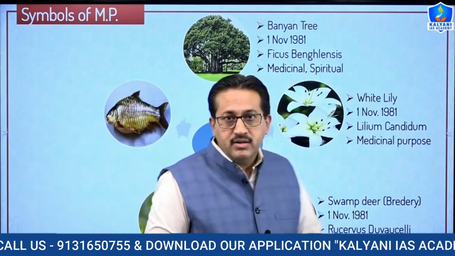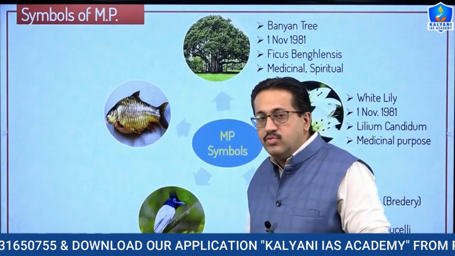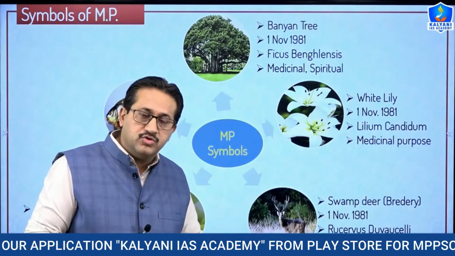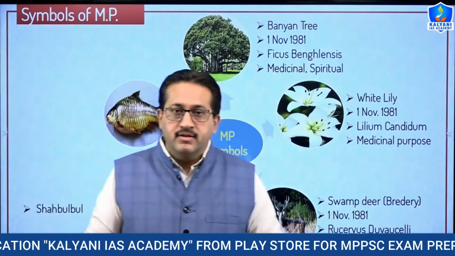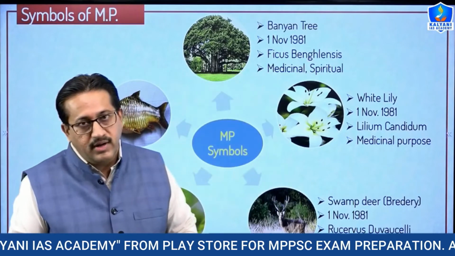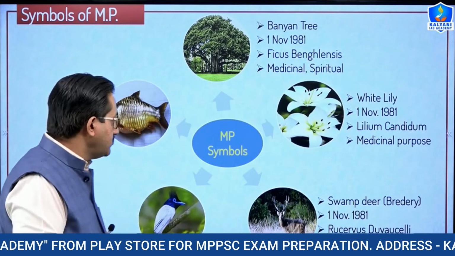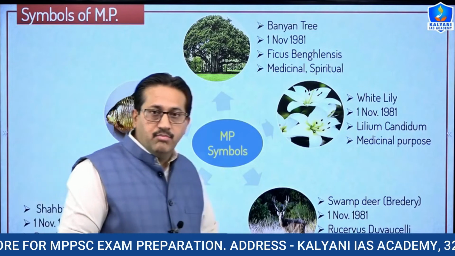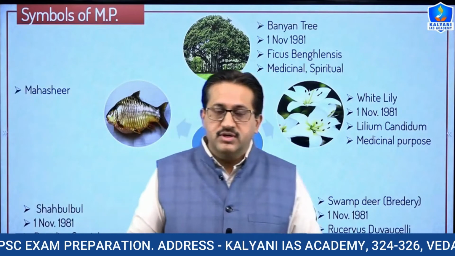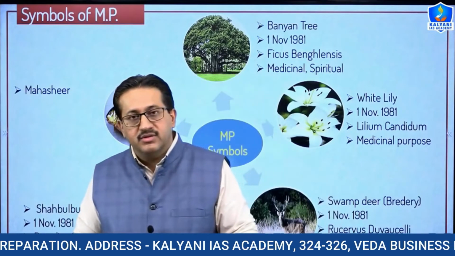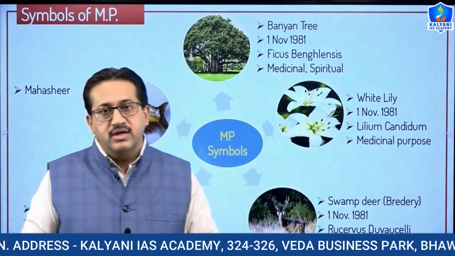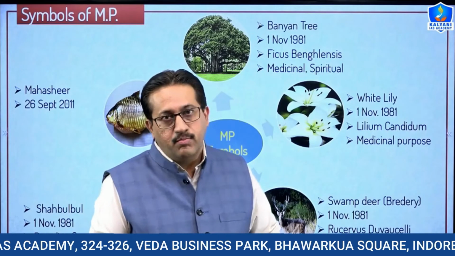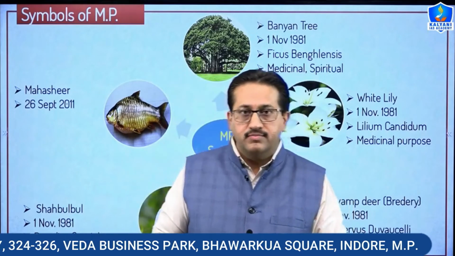So moving ahead, the state bird is Shah Bulbul. It is also known as the paradise flycatcher. It was also declared as the state bird on 1st of November 1981. So moving ahead, the state fish is Mahseer. It was declared as the state fish in the year 2011, and its scientific name is Tor putitora.